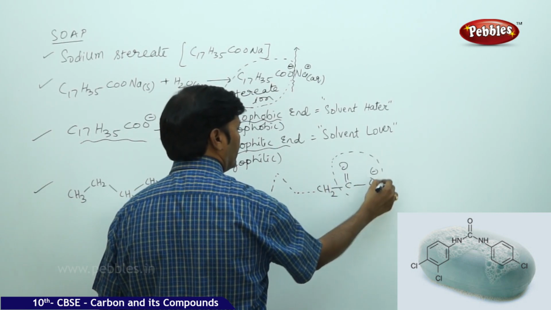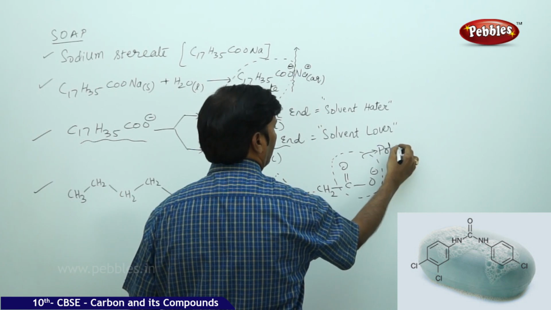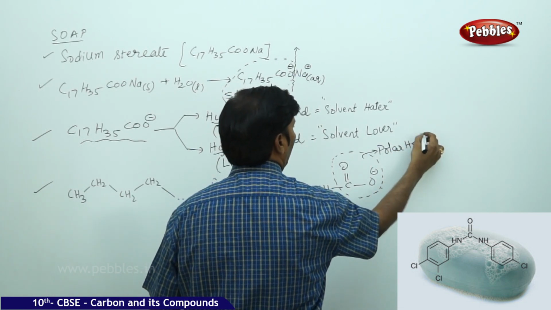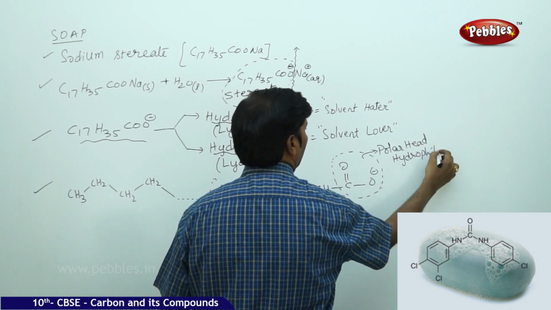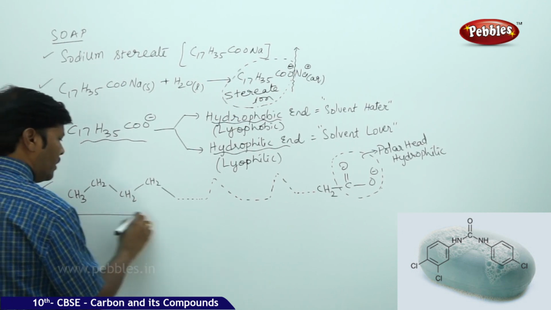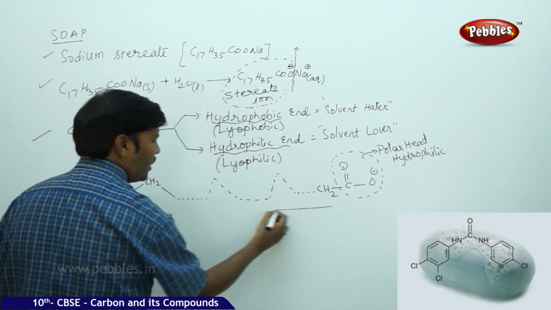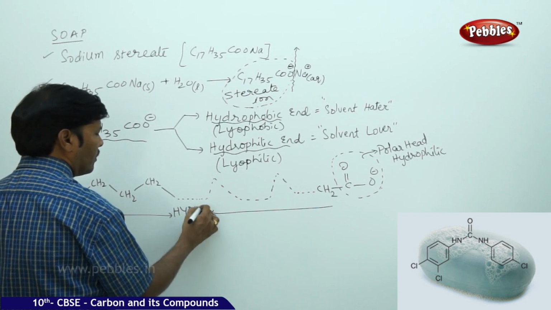You can see that this is the polar head, hydrophilic, and this chain which you are able to see is hydrophobic.